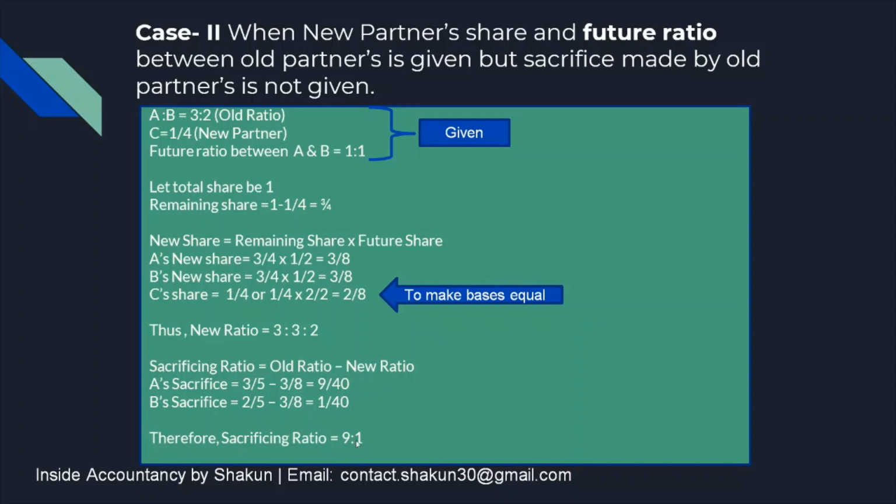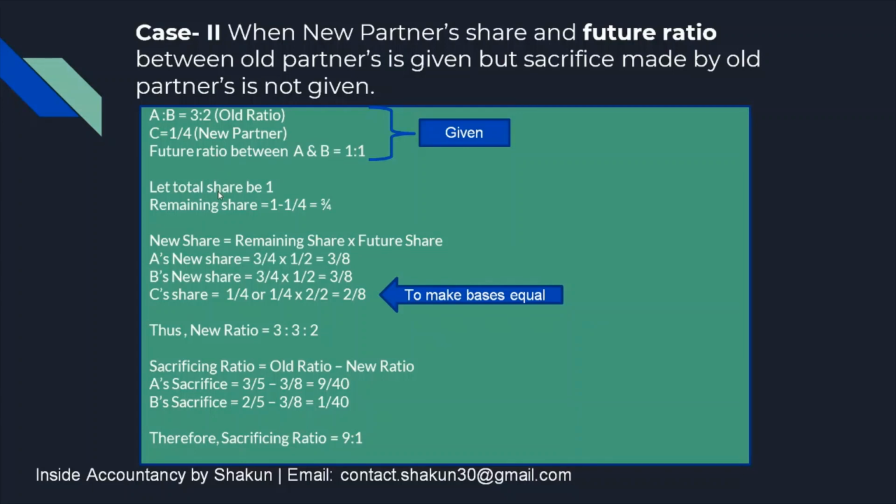I hope you understand the difference between case 1 and case 2. In case 1, only the old ratio and new partner's share was given. But in case 2, old ratio, new partner's share and future ratio was given. So rest everything remains same. You calculate it by calculating the remaining share. But the only difference is, in the first case, the remaining share was multiplied by the old ratio because the future ratio was not given. But in this case, the remaining share is multiplied by the future ratio because it was given in the question.